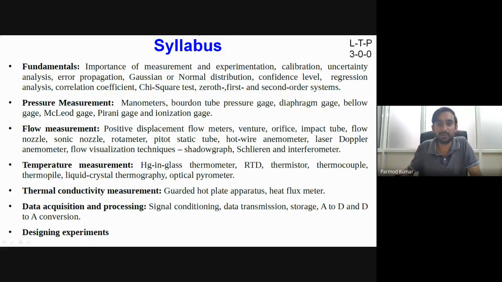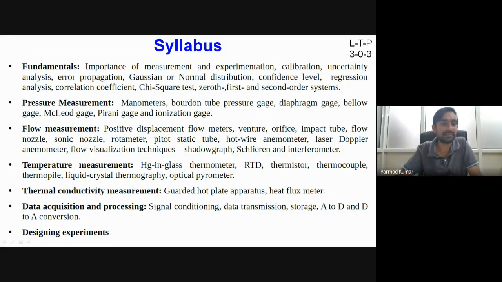Then this is the syllabus of the course. So in this course, we will be having 3 lectures and one tutorial. Sorry, no tutorial, and there is no practical session. So credits for the course are 3, but as this semester is short, so instead of 3 lectures per week, I'll be going with 4 lectures per week, and if we are having some significant portion remaining, then in the last few weeks we will also go for 5 lectures per week.